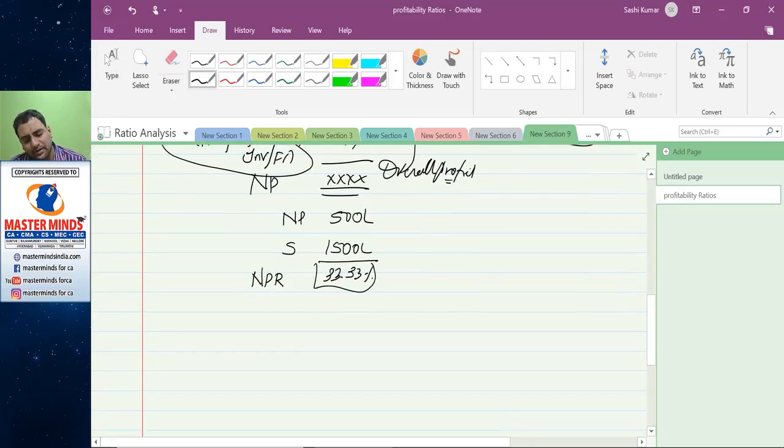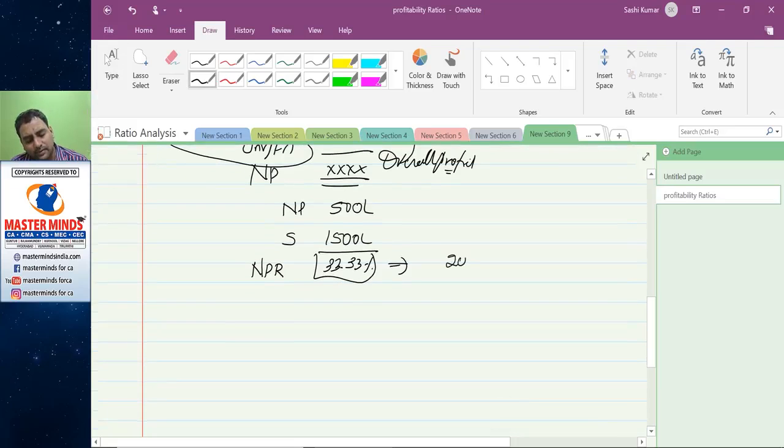When you compare this 33.33% with other firms that have a net profit ratio of 20%, you conclude that you have a better net profit ratio compared to the industry standard. Now tell me, your net profit ratio is higher by 13.33%.